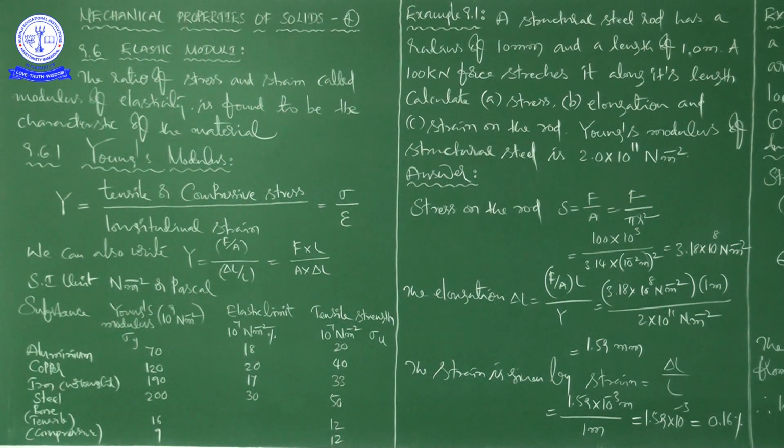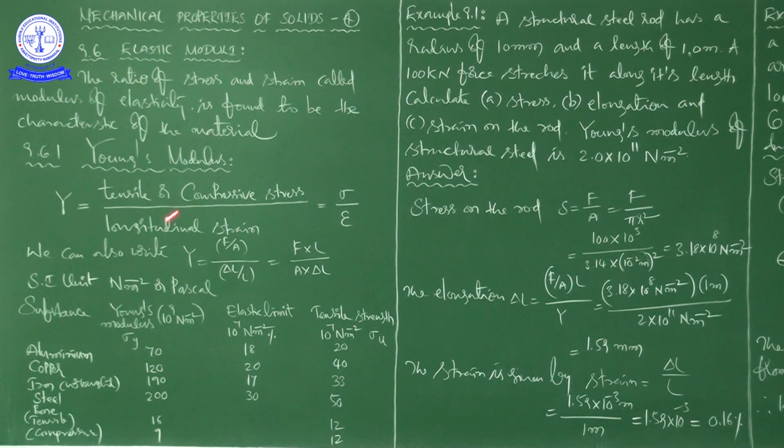But before that, if you take the ratio of stress to strain, that quantity is called the modulus of elasticity. The ratio of stress and strain, called the modulus of elasticity, is found to be a characteristic of the material.